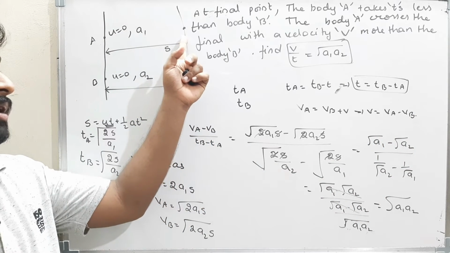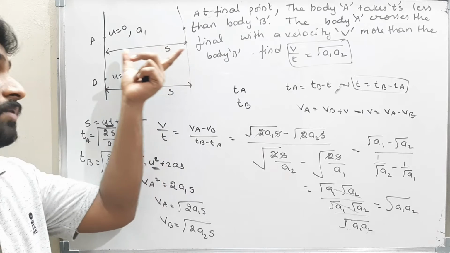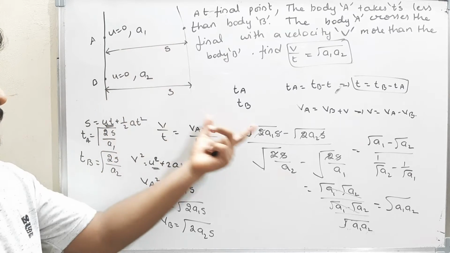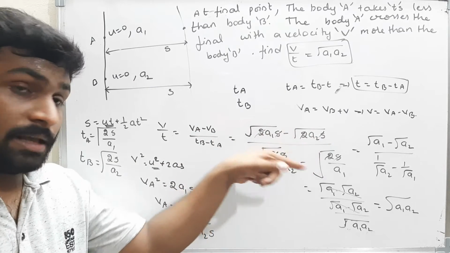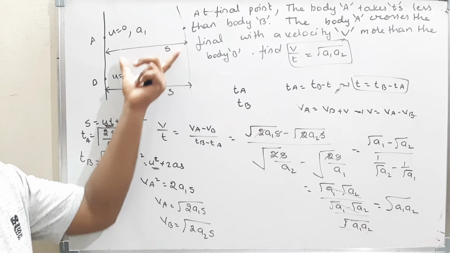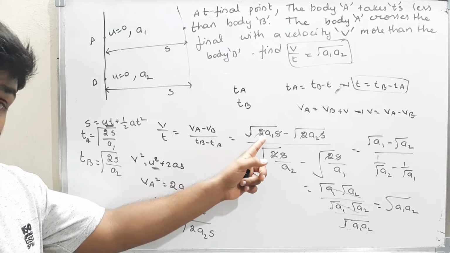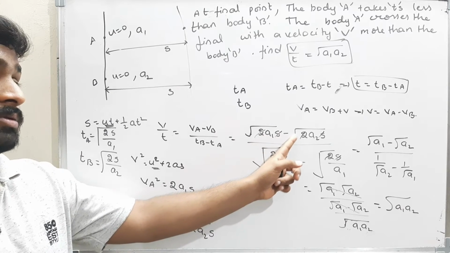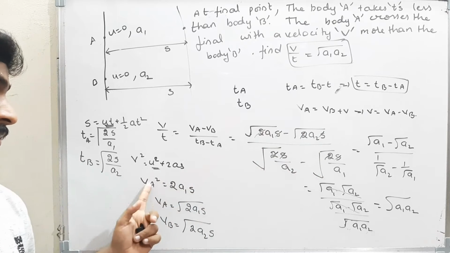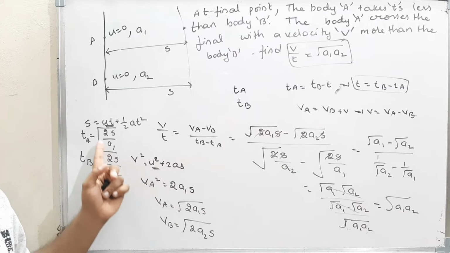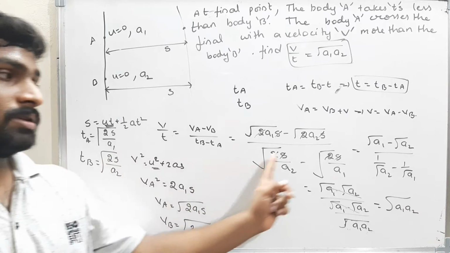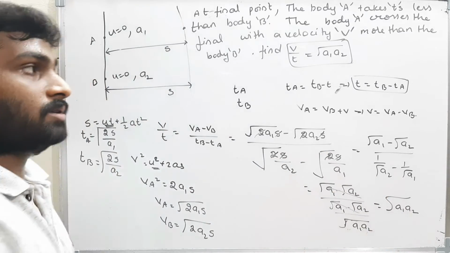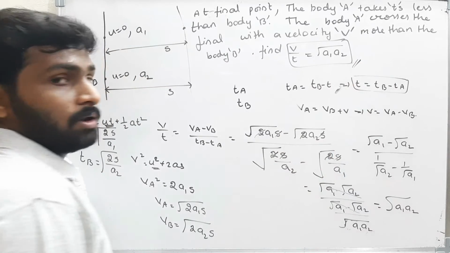What is the velocity of body A when it is traveling a distance of s? S is common for both. So I have to convert these terms in terms of s so that I can cancel them. Therefore, the velocity is root of 2a1s minus root of 2a2s, that is va and vb. Then the time is 2s by a1 and 2s by a2. Just keep it and find the values. You will get the final answer as root of a1 into a2. That is the answer. Okay, now we'll see the next question.